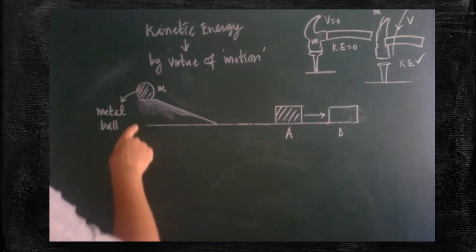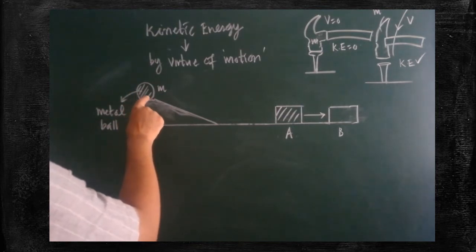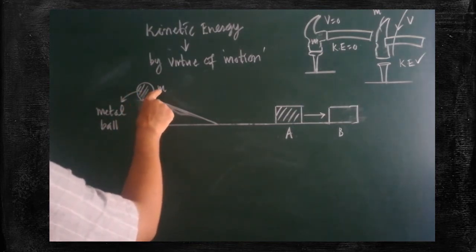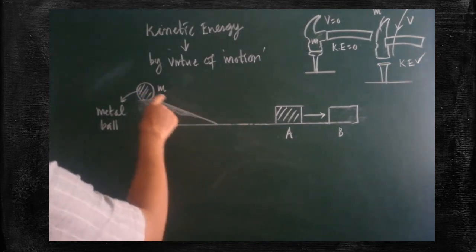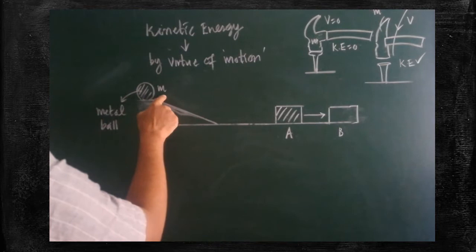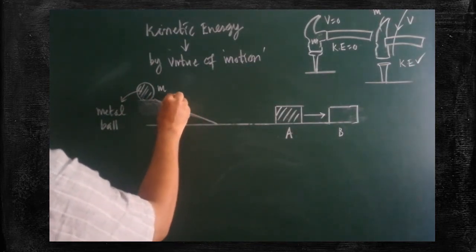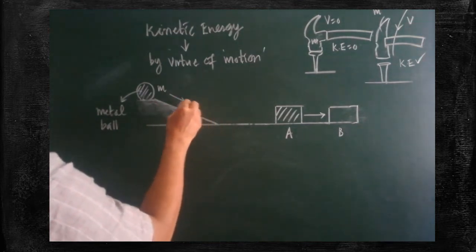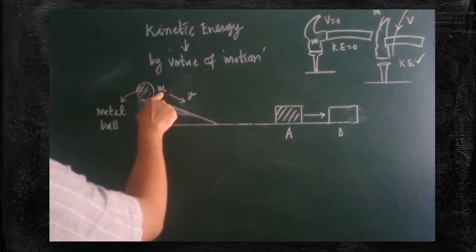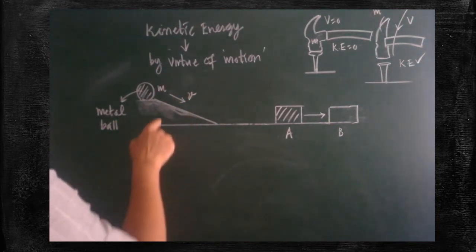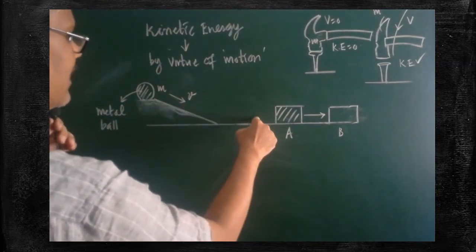Look here: a metal ball is kept on the platform. This metal ball possesses some mass. Now if the metal ball is allowed to roll down this inclined plane, what will happen? As soon as it is rolling down, due to the movement, the metal ball will have some velocity. Mass is there, velocity is also there. So due to the motion, it will be rolling down, and later it will continue its journey.